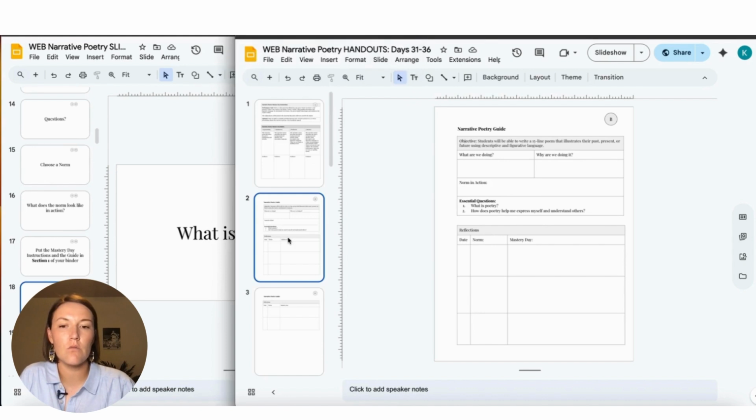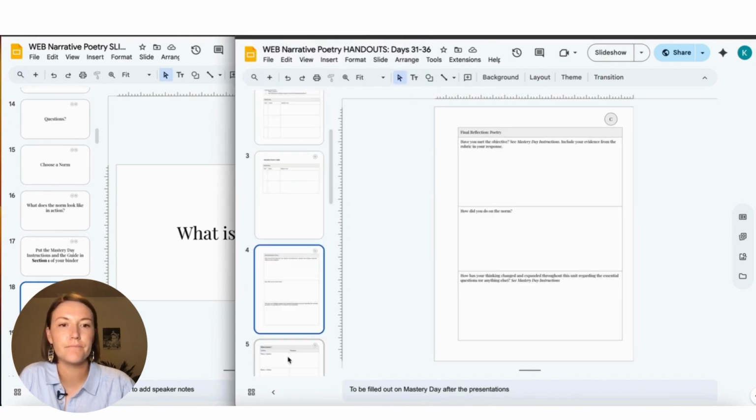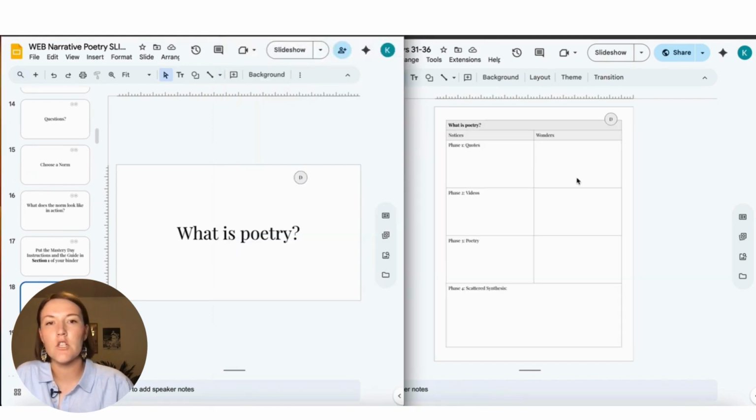So using this worksheet here, we're going to create a definition of poetry, because I feel like if students don't understand what poetry is, it's a lot harder to analyze, it's a lot harder to create, and it's a lot harder to love. So if you can get a definition, then I think that is a really good starting point. So we're going to do this again with a document-based inquiry. And I have it as this, but you don't have to have it. The first phase is quotes, the second is videos, the third is poetry itself, and then we'll move on to a scattered synthesis.